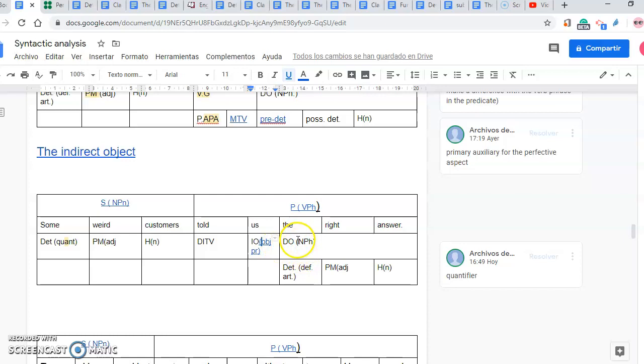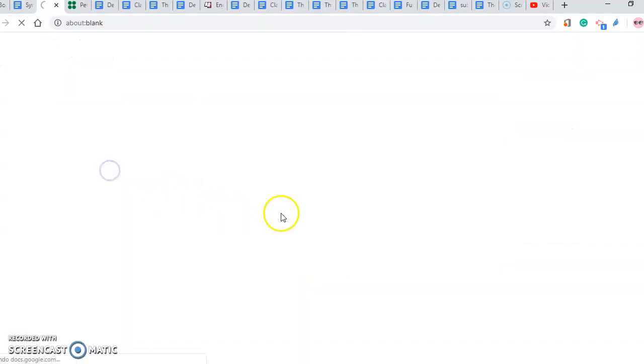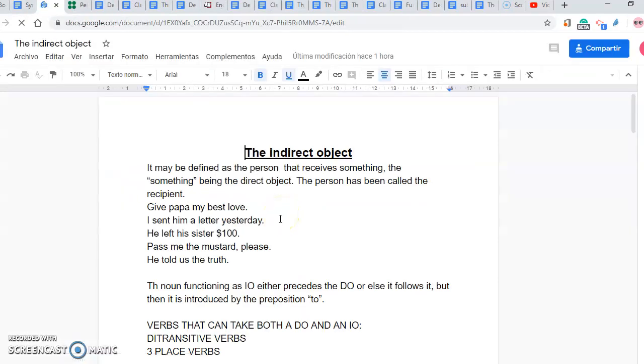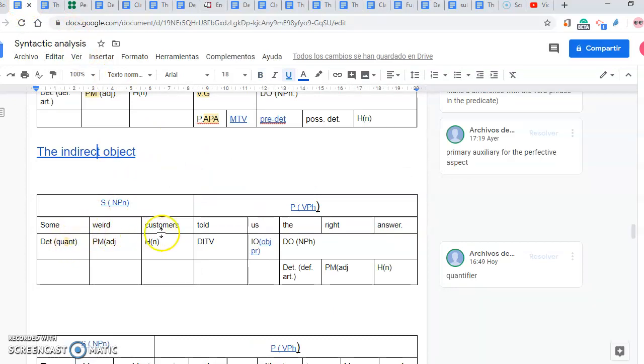And then we've got the direct object, told us the right answer. The is the determiner, definite article, right, premodifier adjective, because it premodifies the word answer, that is the head noun. Now, I want us to see what is the indirect object. It may be defined as the person that receives something, the something being the direct object. When we have a sentence like this one, some weird customers told us the right answer, we received this, the direct object, the right answer.